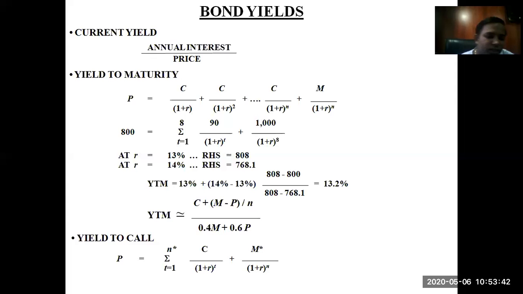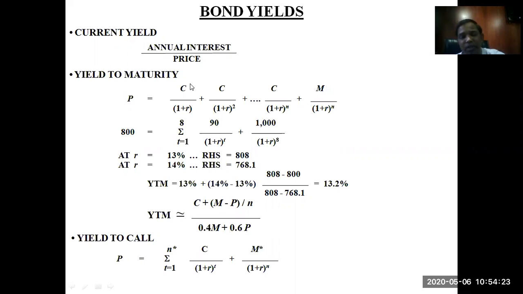Yield to maturity. This is an approximation formula for yield to maturity. YTM is equal to coupon rate plus maturity minus par value, that is market value minus par value, divided by N, where N is the number of periods. Remember, if it is a single coupon bond, then the maturity holding period is going to be your N. If it is paid semi-annually, then N will be multiplied by 2. And here it is 0.40 percent of market value plus 0.60 percent of par value. So this is how your respective yield to maturity is calculated.